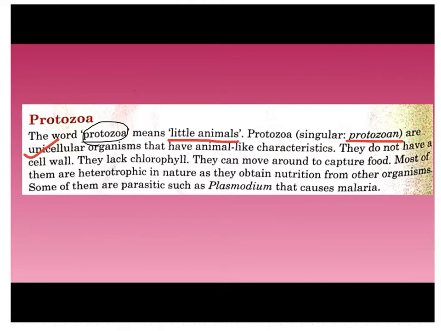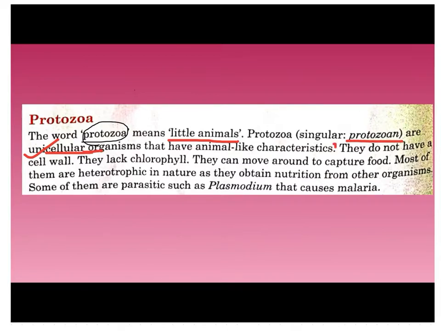Now these organisms are unicellular. Who will tell me what a unicellular organism is? Correct. It means they are made up of one cell. Unicellular organisms are made up of one cell.